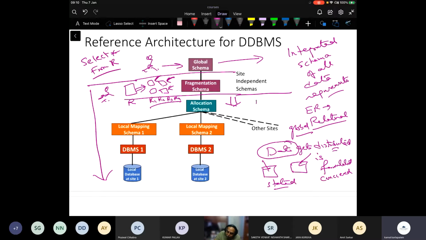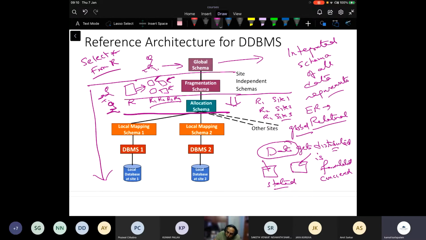Now, allocation schema will say that R1 is at site 1, R2 is at site 2, R3 is at site 3, and so on. If I'm a user at this level, then I need to know not only that a relation R is broken up into R1, R2, R3, R4, but also that R1 is at this site, R2 is at that site, and so on.